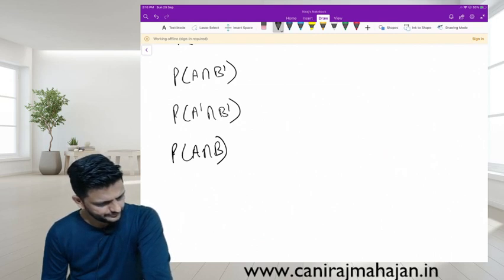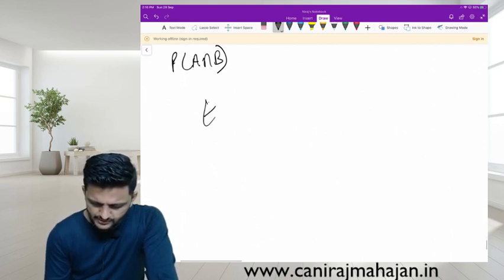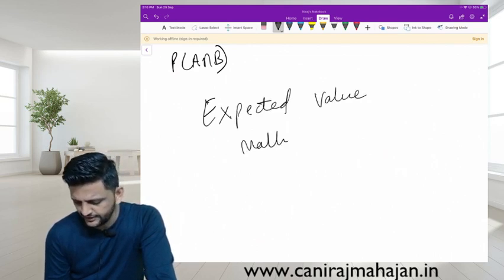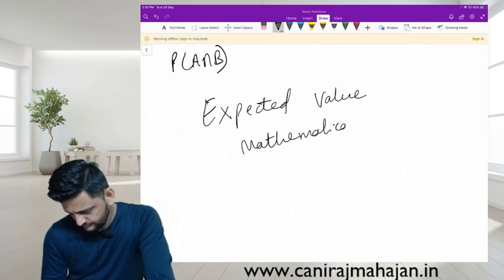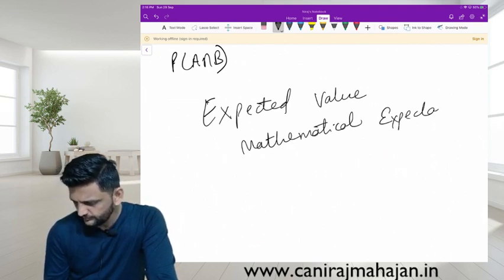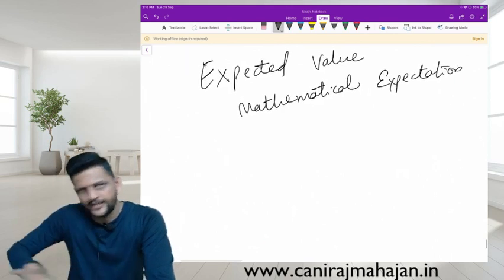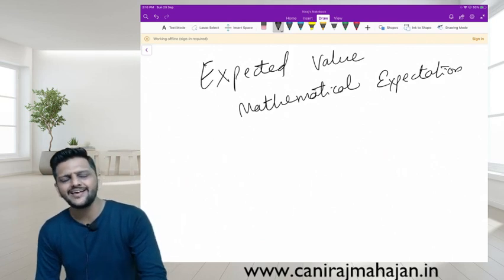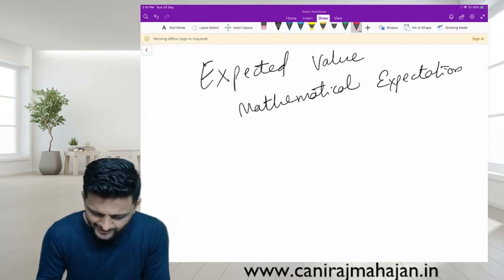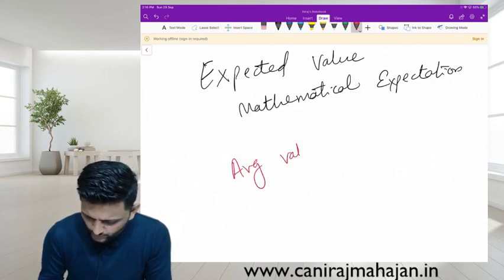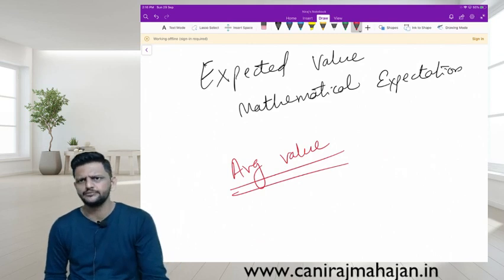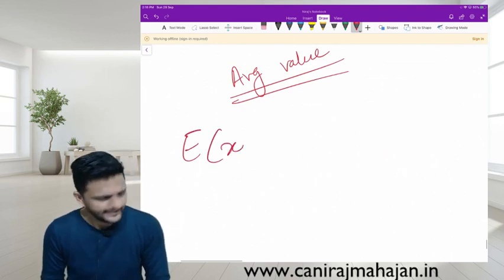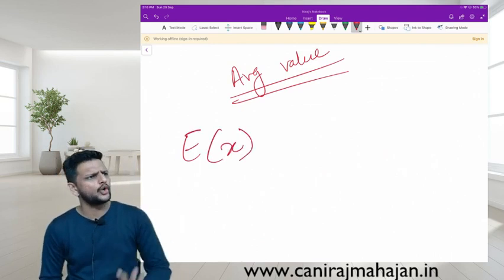Done till here? Okay. The next concept we come to is expected value, or we also call it mathematical expectation. That means henceforth your answers may not be between 0 and 1, because you are not asked probability. You are asked average value, the average value of a variable. We call it E of x, expected value of x, average value of x.